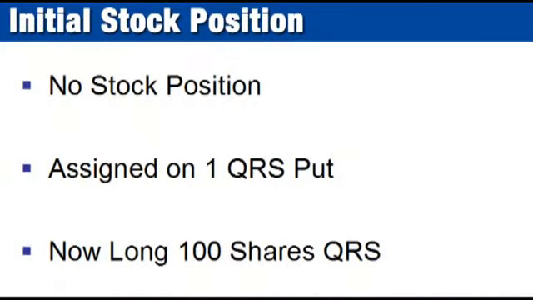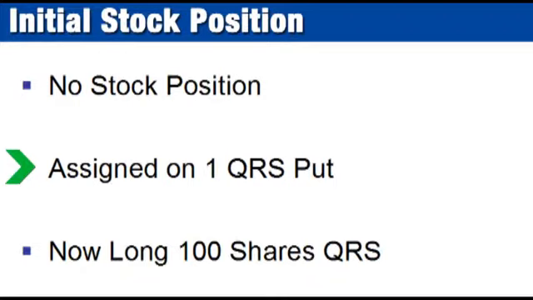Now, let's consider an example using put options. Suppose that a hypothetical investor with a short put position receives a notice of assignment. Since a short put option is an obligation to buy shares of the underlying stock, the result of being assigned on a short put is that stock is purchased, and the purchase price is the strike price of the put. So if a hypothetical investor named Sarah is assigned on one short QRS 55 strike put, then Sarah buys 100 shares of QRS stock at $55 per share.